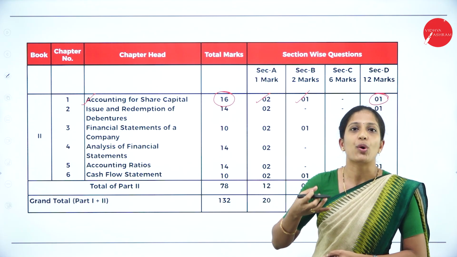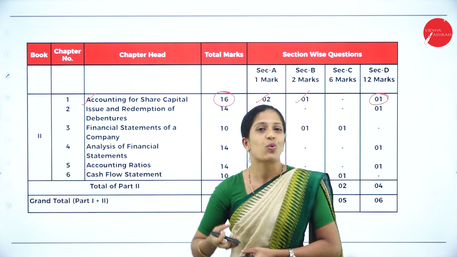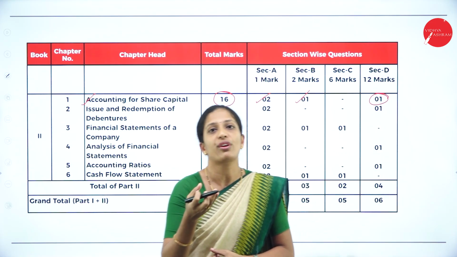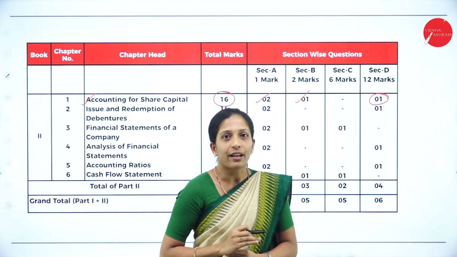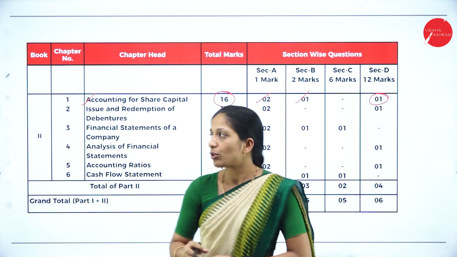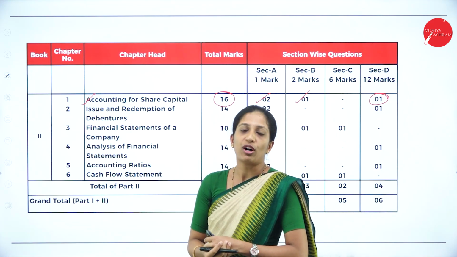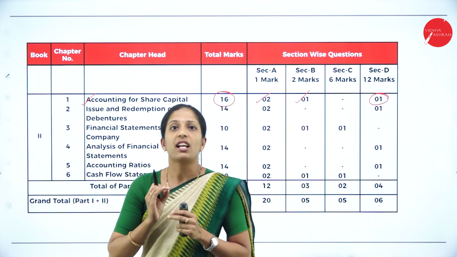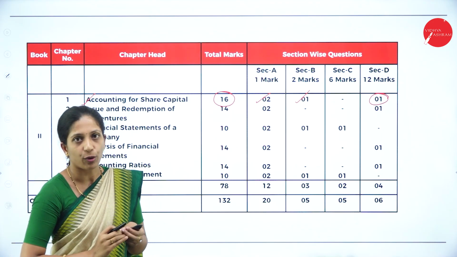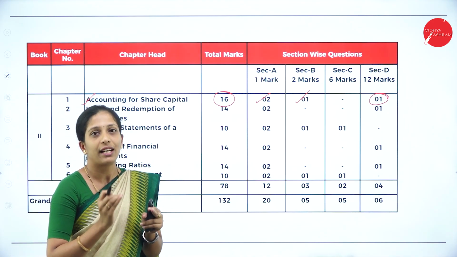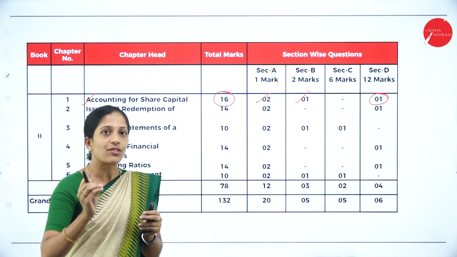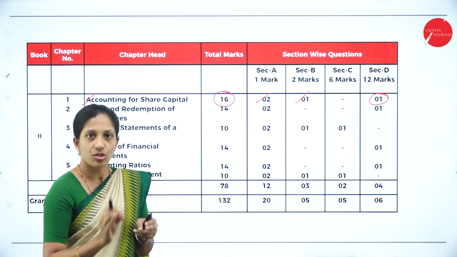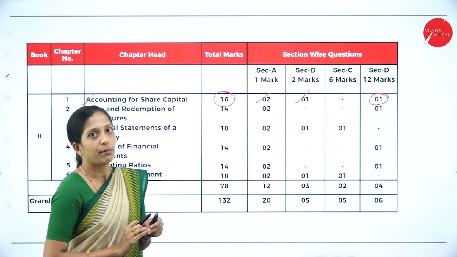You just have to understand what the entries are and what amounts you have to record there. If you know the entries, it is very easy to record the amounts there. So you can give more importance to this chapter because it is a very easy chapter from the examination point of view. You have to know the journal entries, and if you know how to record the amount under each and every journal entry, then it is done. So you can easily score 12 marks here.